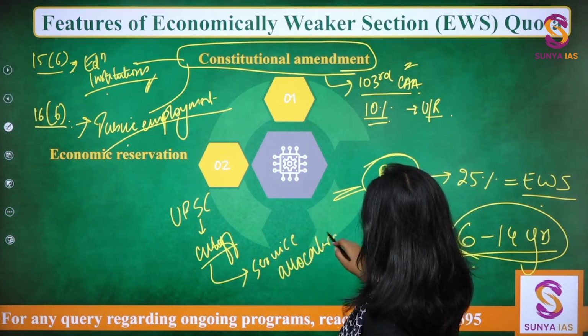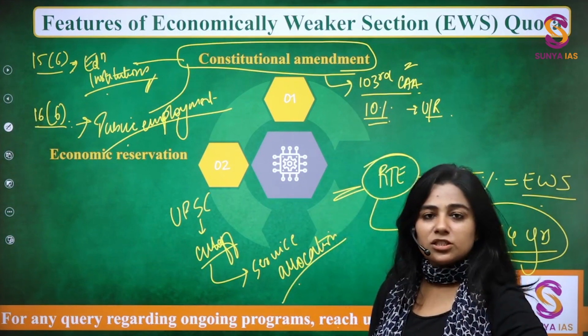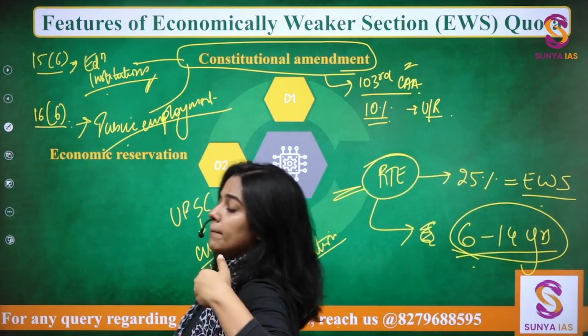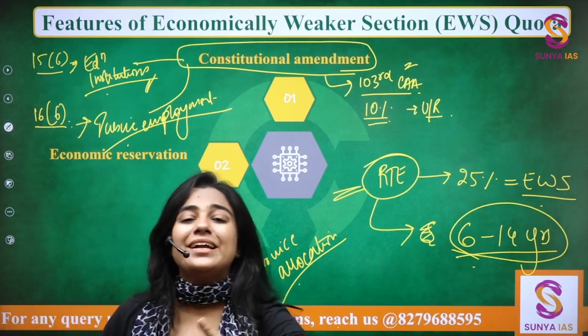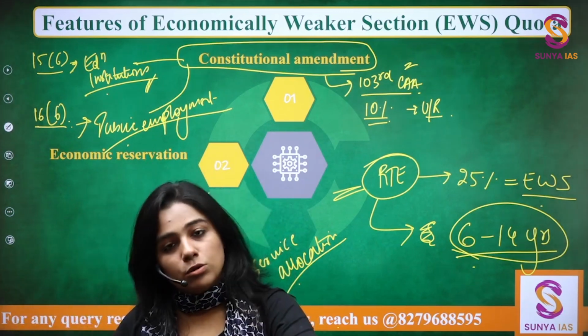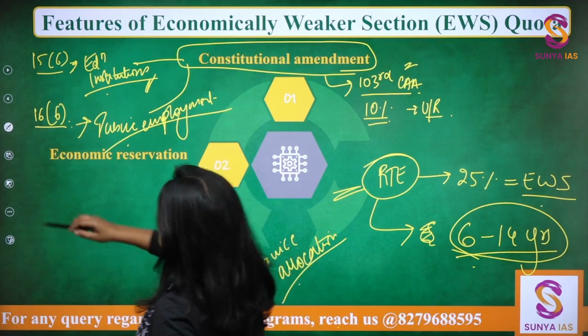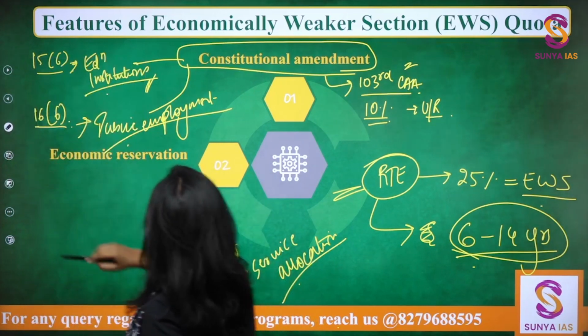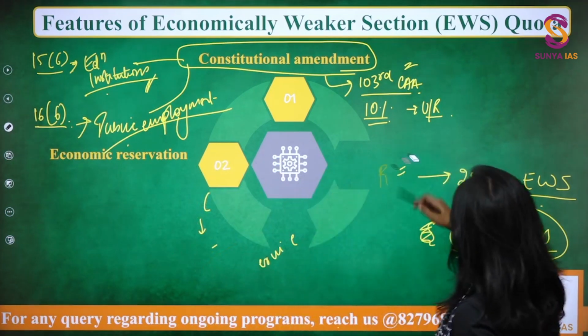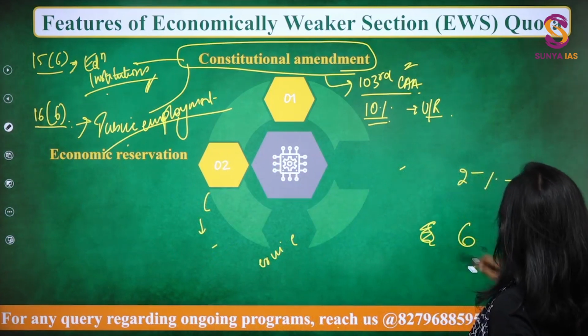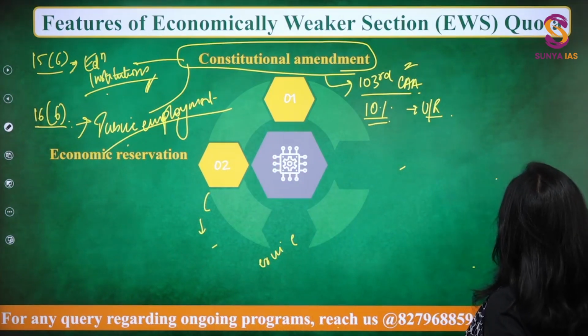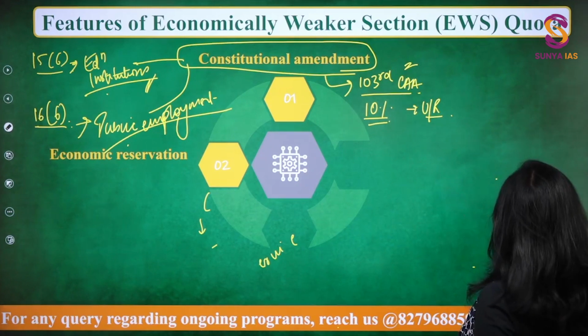The rank based service allocation, the EWS quota will be able to get a better service on a lesser rank also, right? So that is there. These two articles have been amended. So please make a note. I hope the distinction between RTE and this EWS reservation is clear.